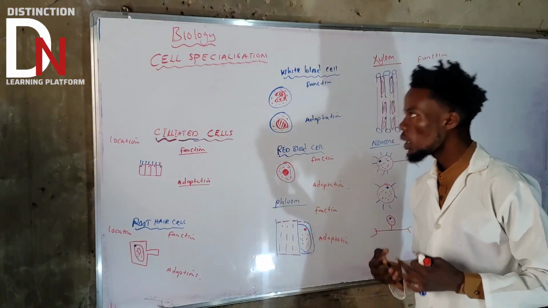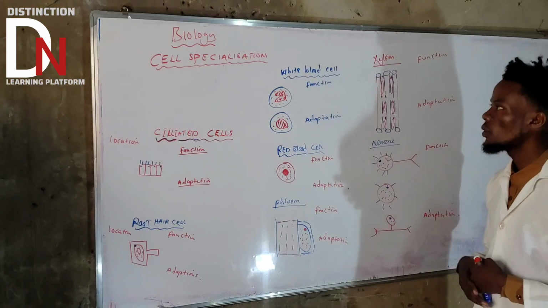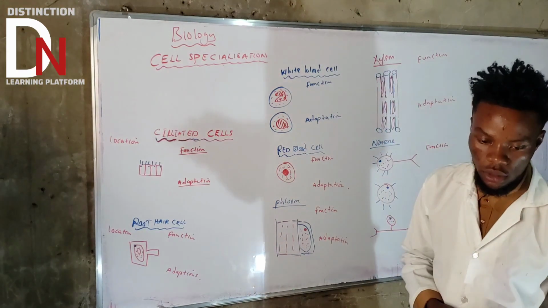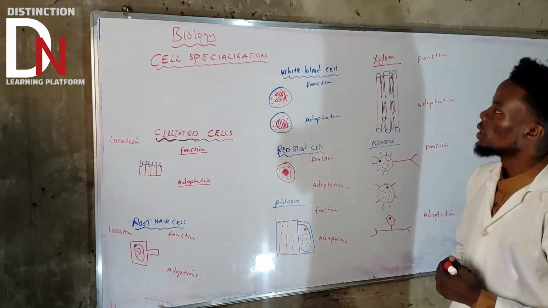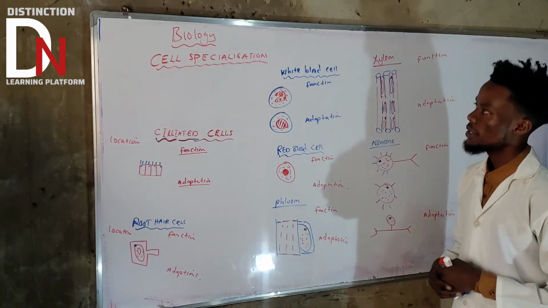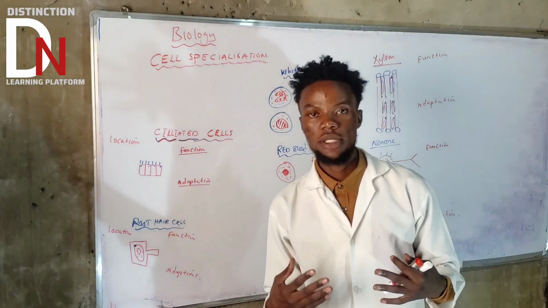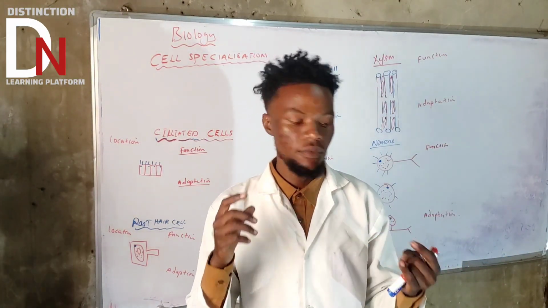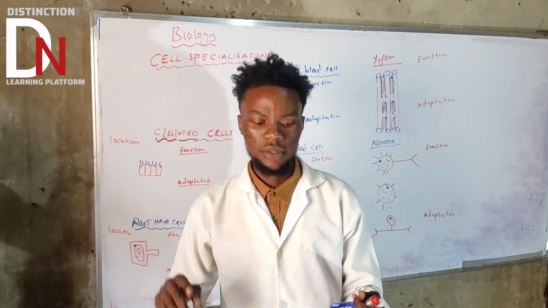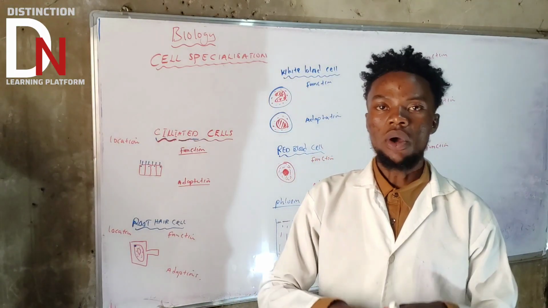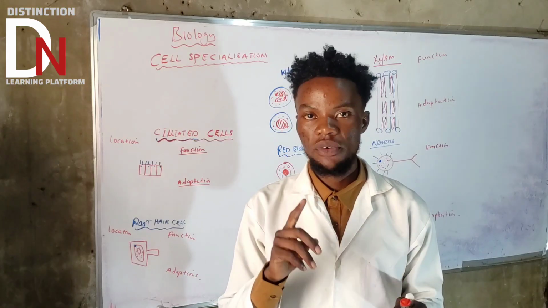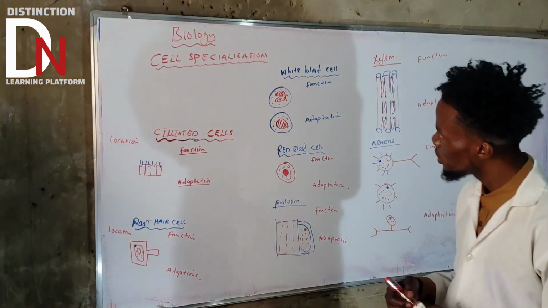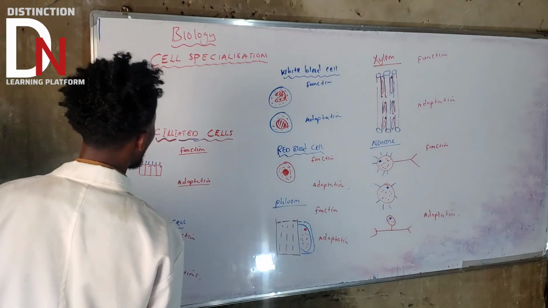In this video, we are talking about cell specialization. Basically, that is under biology for secondary level. So now, what is cell specialization? As you can see in our body, we've got a lot of cells, like the muscle cells, red blood cells, neuronal cells. All the cells that we have, they all come from what? A single parent. So let us understand about cell specialization. What am I talking about? I'm saying all the cells in the body come from what?